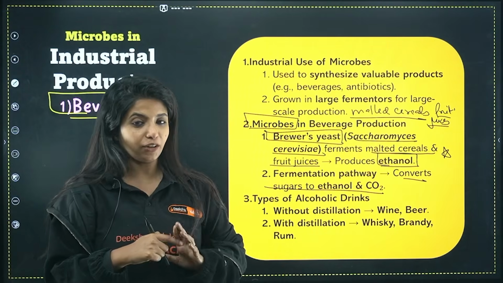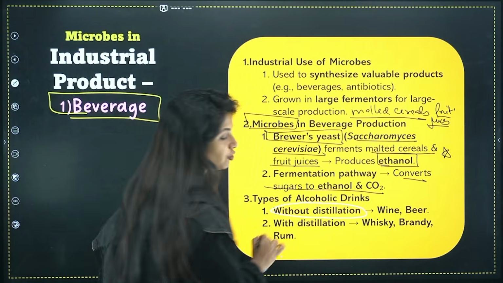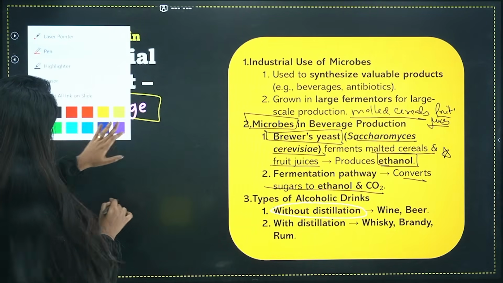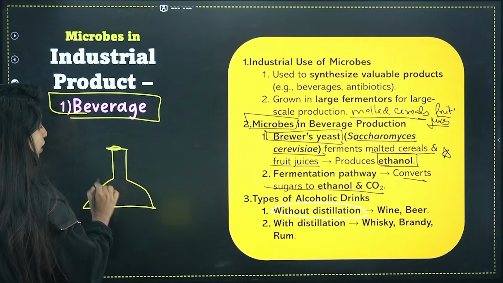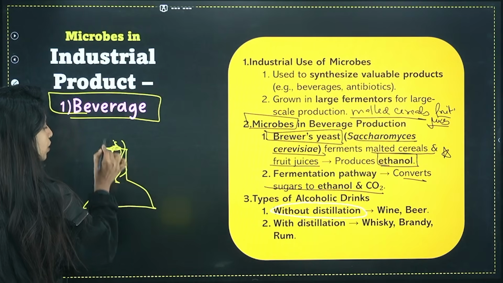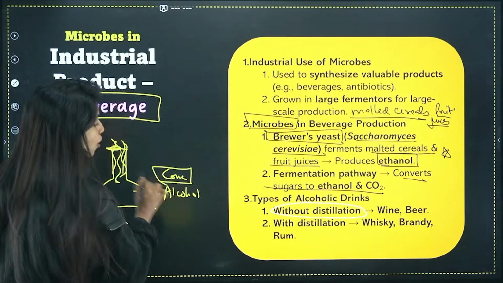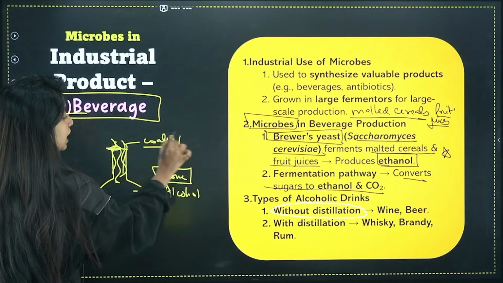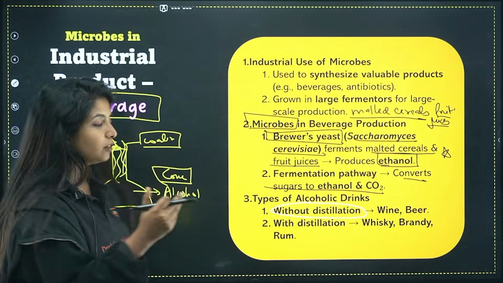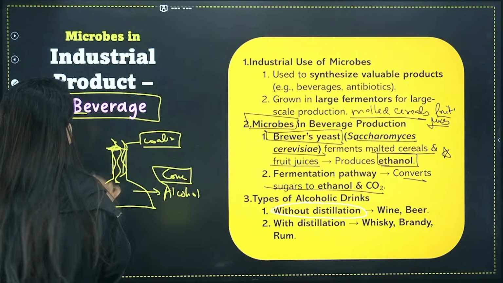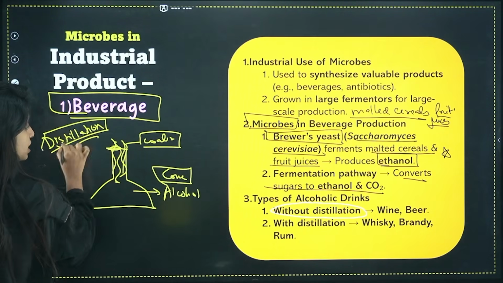Now, types of alcoholic drinks, this is important. There are two types of drinks. One is the one which you get without distillation. Without distillation means what? Suppose there is an alcohol over here. Suppose whatever water content is there is made to evaporate. So what do you get? You get a concentrated form of alcohol, because the water is almost removed, not completely, but most of it, through evaporation or another process. This is known as distillation.